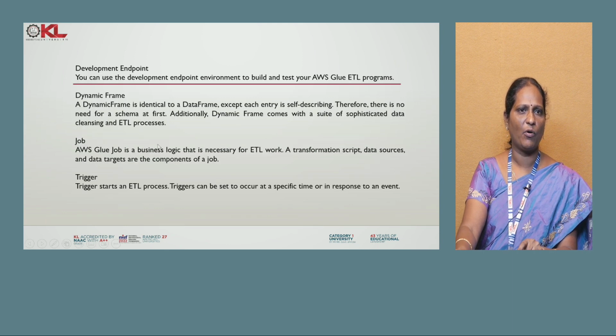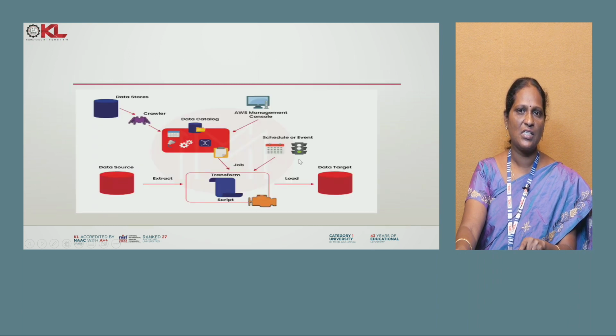And the developer endpoint, where you can see Glue performs ETL operations. Here the developer has to dynamically frame what can be a sophisticated process for performing ETL operations. AWS Glue provides business logic to perform ETL work, which is a transformation script. The data sources and data targets are components of the job. If we want to perform any Glue operation in terms of business logic, AWS treats it as a job. So the job can have the business logic that is necessary for the ETL work. And the job can be triggered, as shown in this diagram, at a particular scheduled time.